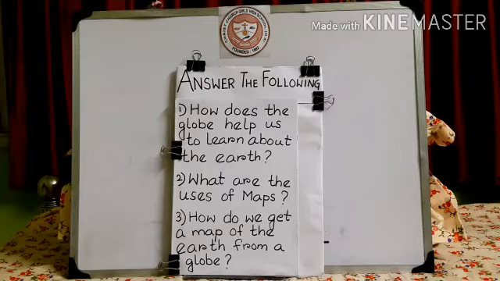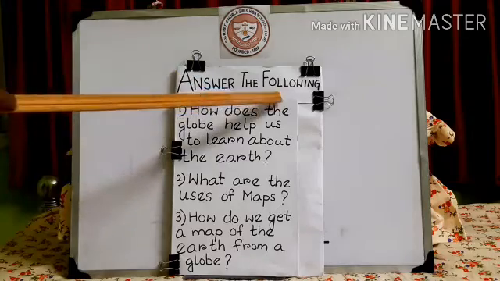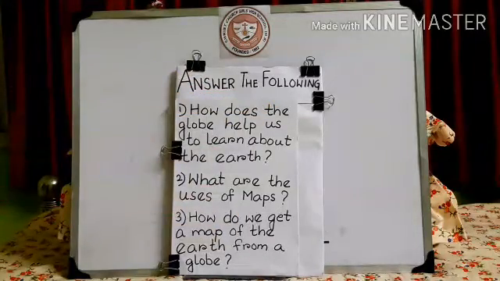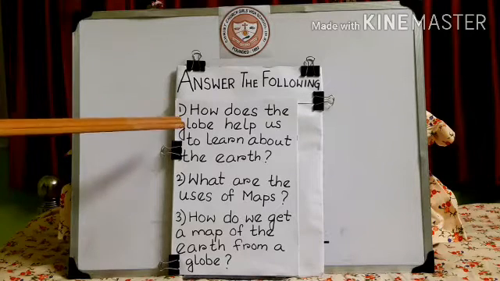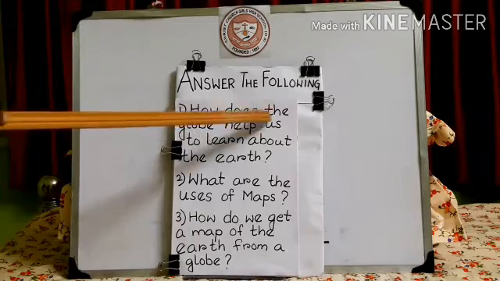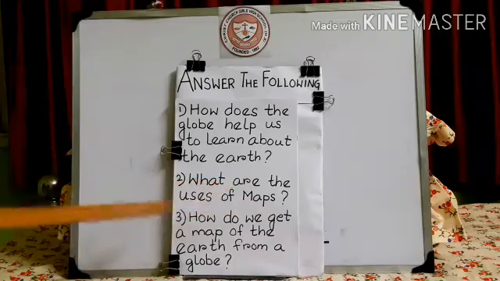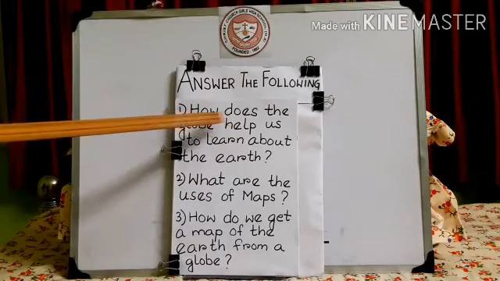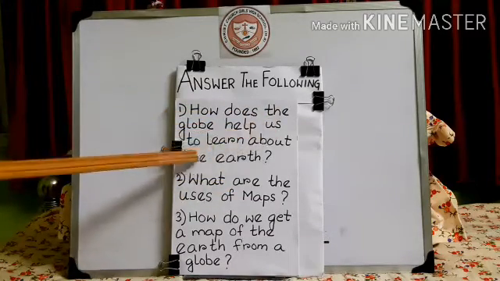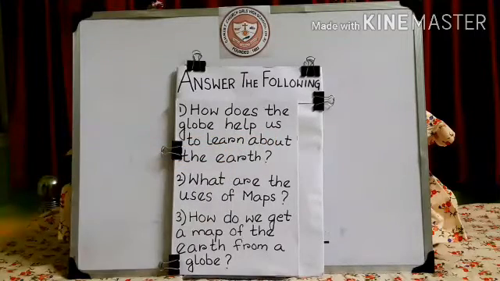Now children, you all can see, these are answer the following. These are long question types, which means you all have to write it in 2 to 3 lines. First, we will go to question number 1. Question number 1. How does the globe help us to learn about the earth? I repeat the question. How does the globe help us to learn about the earth?